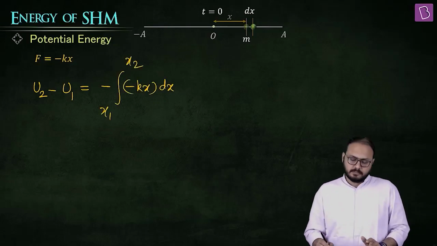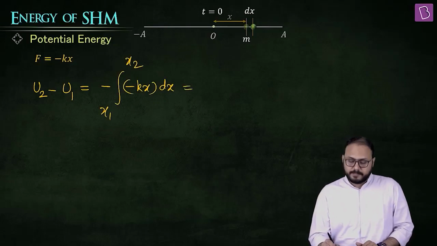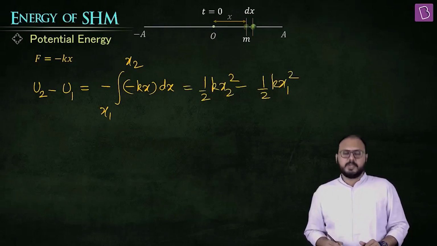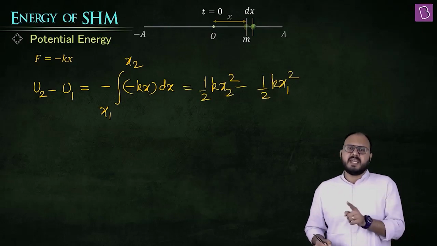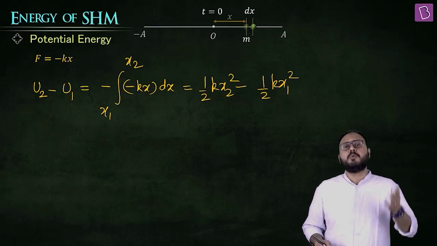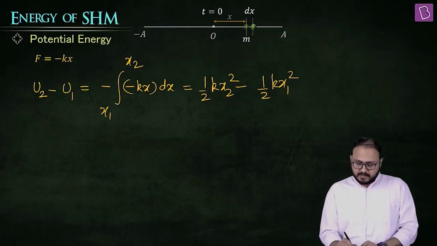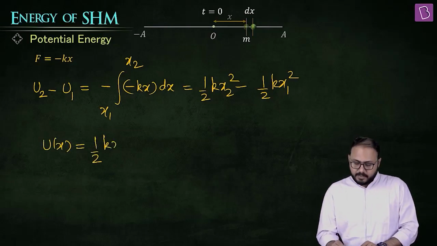That's exactly it. Yes. This will come out to be half k x2 square minus half k x1 square. One minus sign is already in the force and one minus sign you put from the definition. Fair enough. So can't we simply say Ux is simply equal to half kx square, with the very simple condition that U at x equal to 0 is 0.